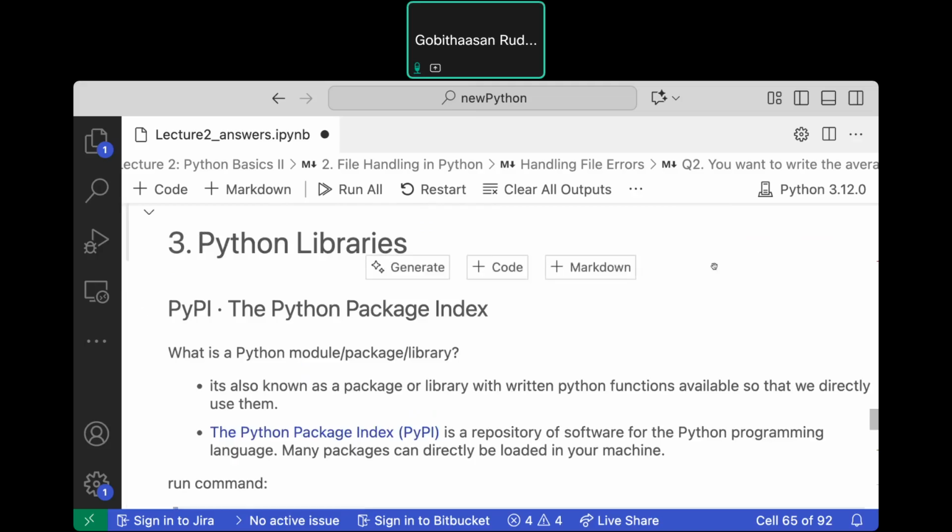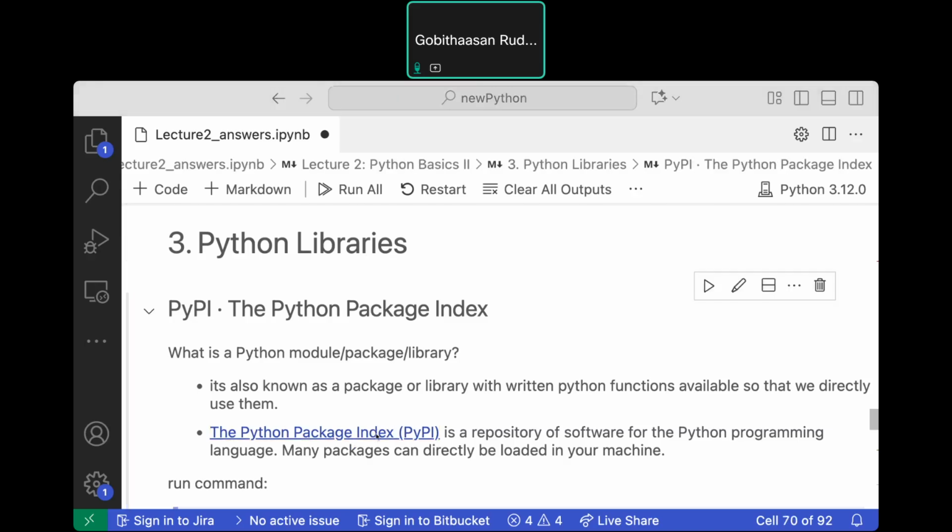All right, so first is all the libraries. All the libraries that we want to use are all at the Python Package Index. We call it PyPI. So you can just click here, it takes you to the website. So all the packages are here actually. You can also write your own package and upload it as well.